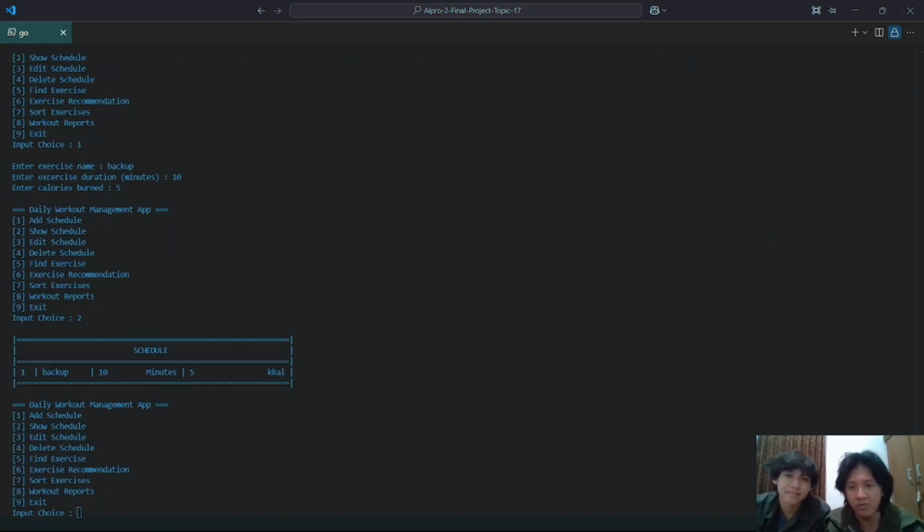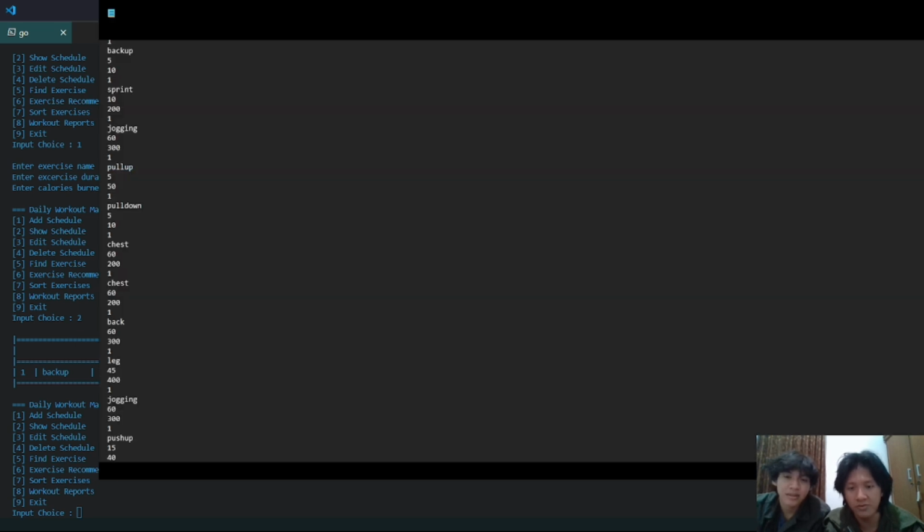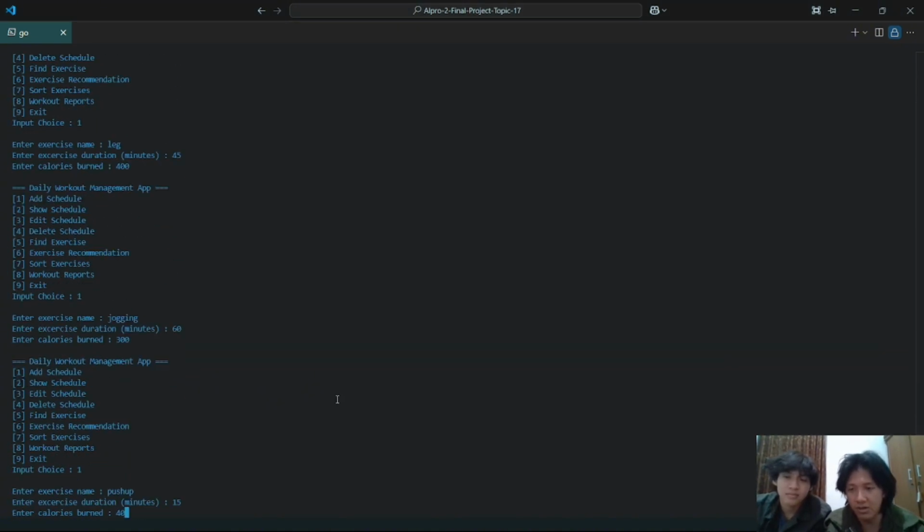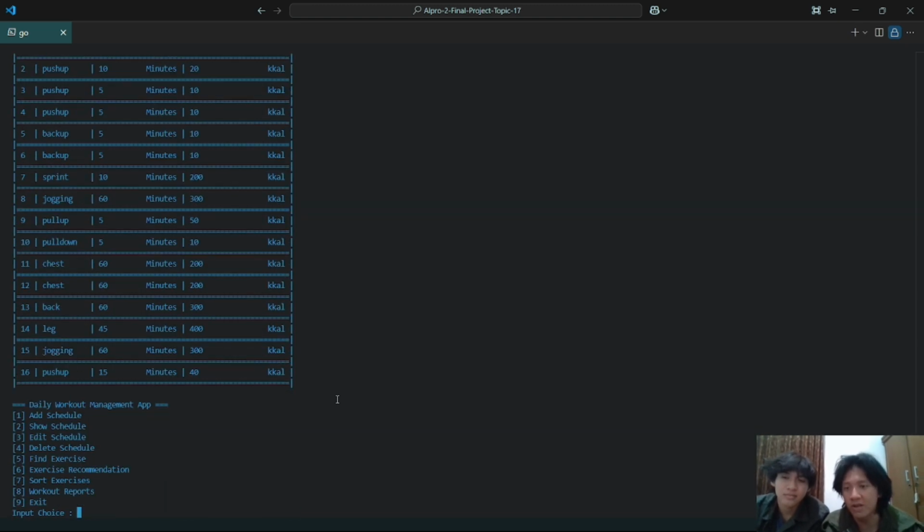Here we already have another 15, that is dummy data. We copy all of it and then paste it in the terminal with Ctrl+V. All right, enter, and boom, we now have 16.